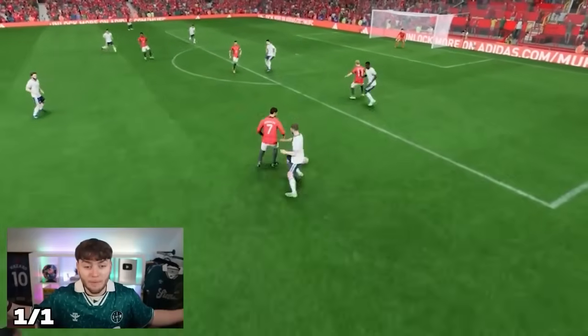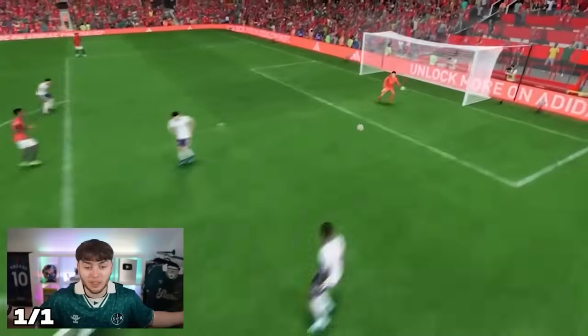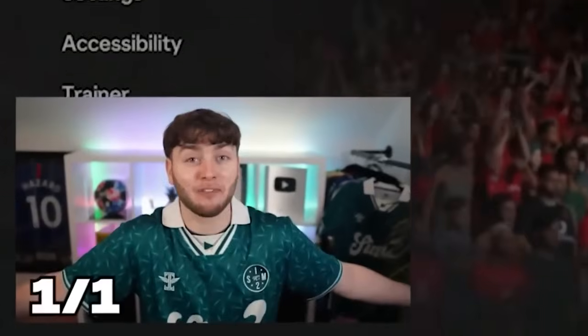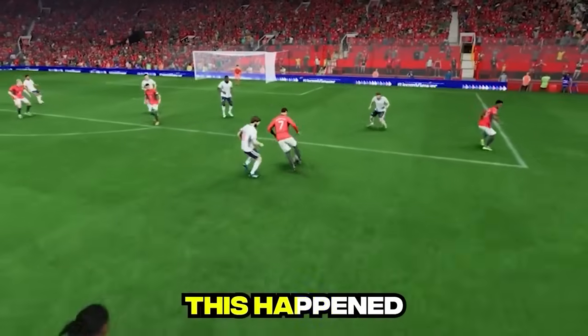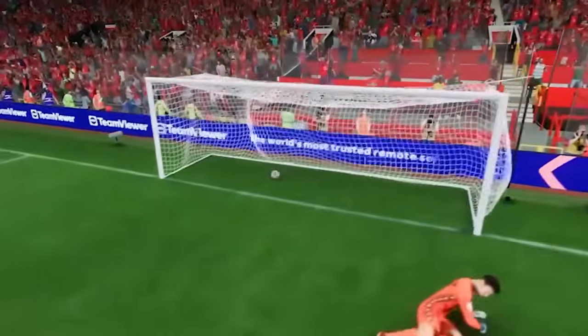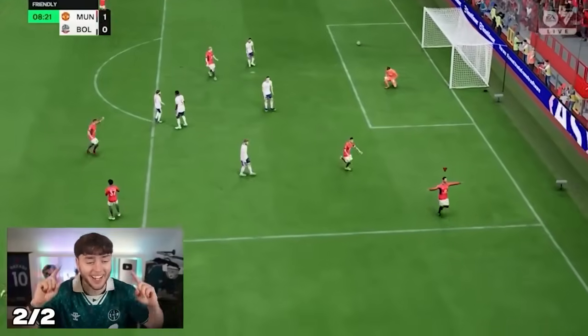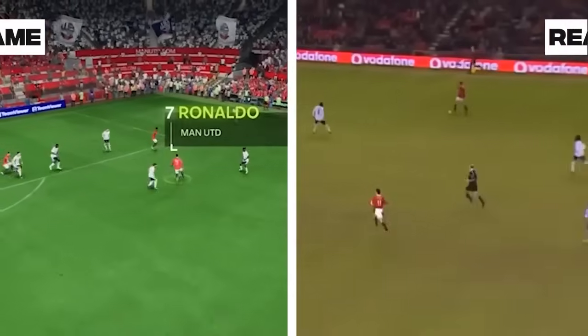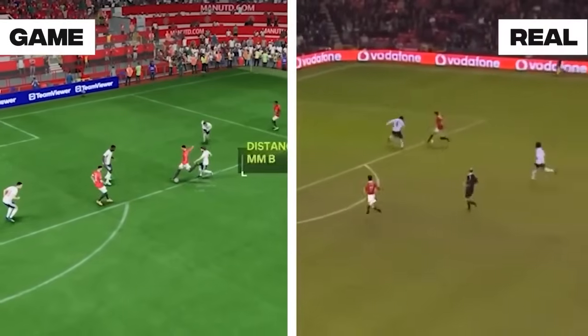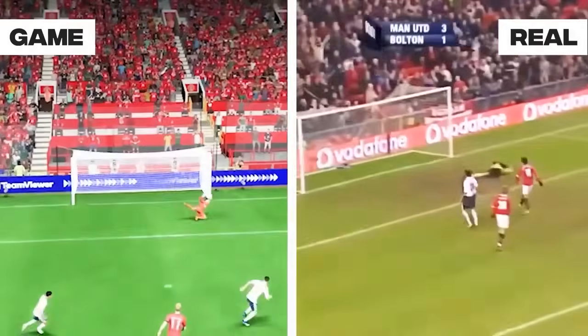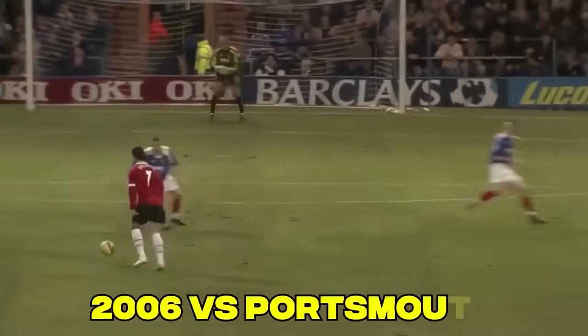Look, he makes him do a little step over, fake. I might have to take that. I'm going to attempt one more version to try and get the step overs correct. And then this happened. Ronaldo! That's the one. That is the one I'm taking. It may not have been as good as our first attempt, but it was a lot more like the real goal. So for that reason, we're taking it and moving on to 2006, which was Ronaldo's iconic goal versus Portsmouth.